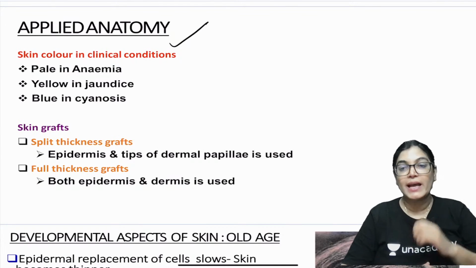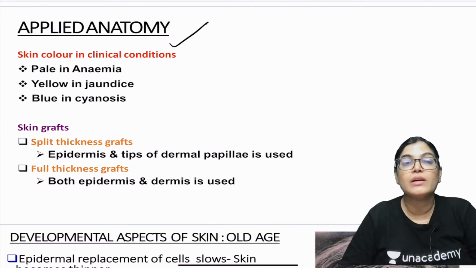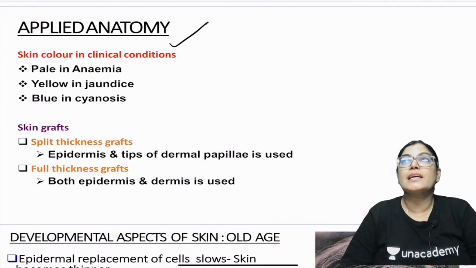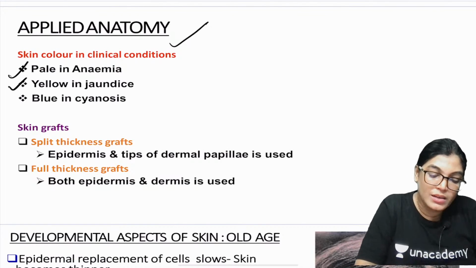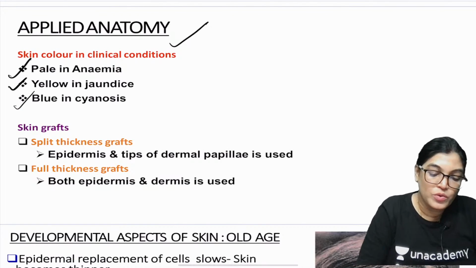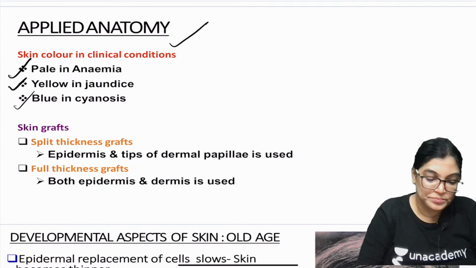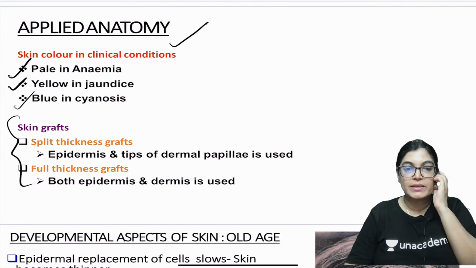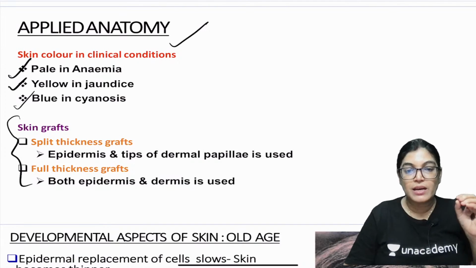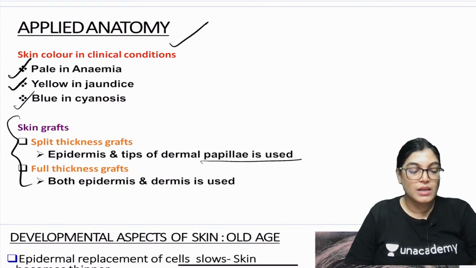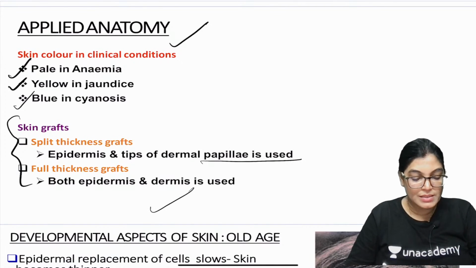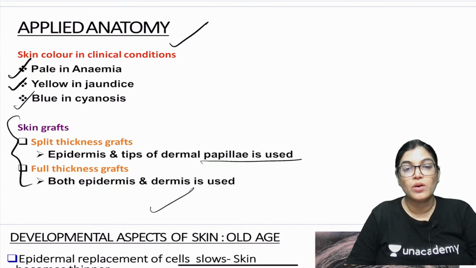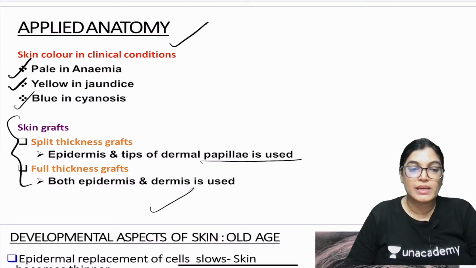Same with appendages of the skin, they should also be monitored for being healthy. If the skin is yellowish in color, that means there can be a case of jaundice. Less hemoglobin gives pale, bluish color when there is less oxyhemoglobin. Now skin grafting, skin is also used for grafting. One is the split thickness graft, where the epidermis and tip of dermal papilla is used. The another type of grafting is where both the whole of the epidermis and dermis is used, that is called as full thickness graft.